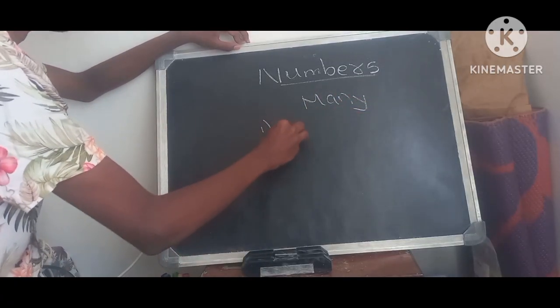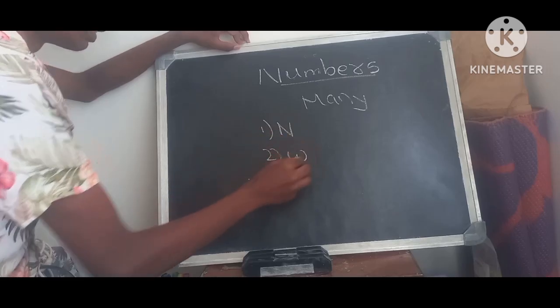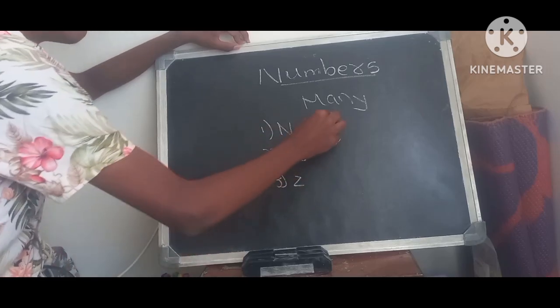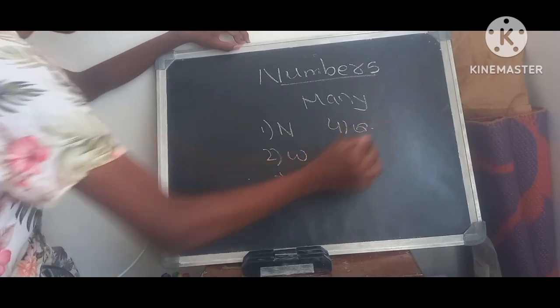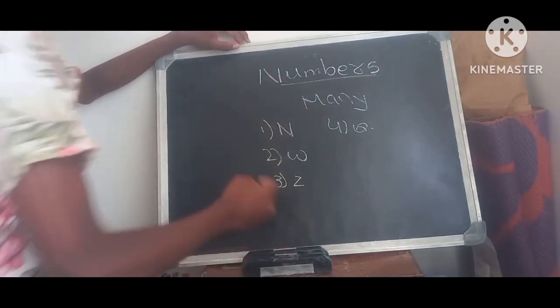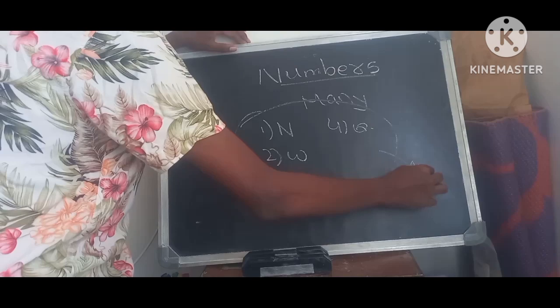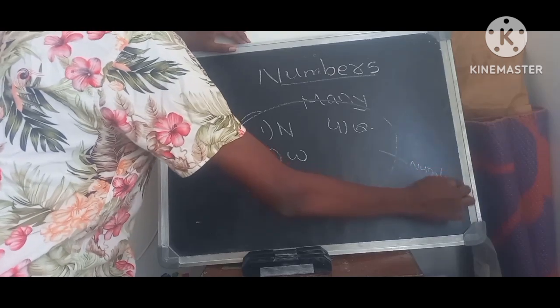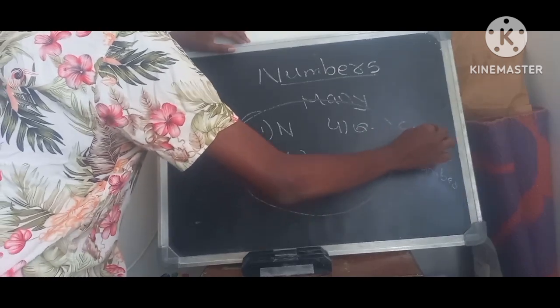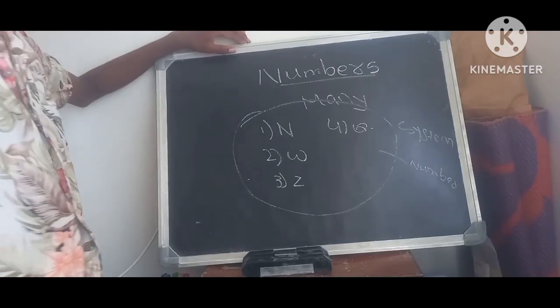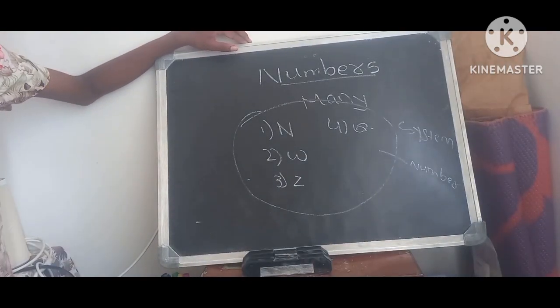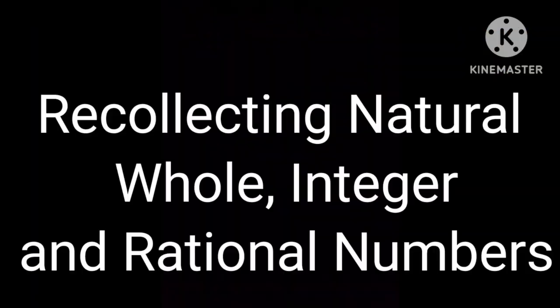Like natural numbers, whole numbers, integers, rational numbers. So like that there are many types of numbers. All together, all these numbers we can call number systems. What can we call them? We call it number systems. In today's class, we are going to learn about certain numbers.